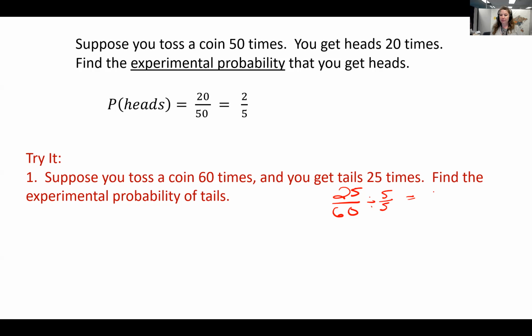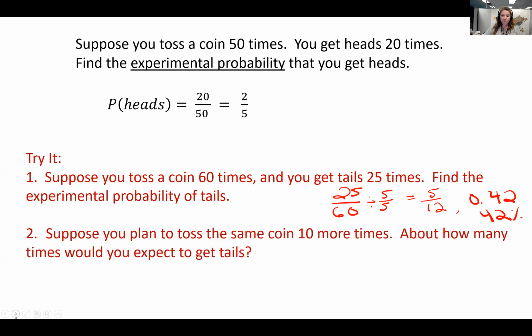So 25 divided by 5 is 5. 60 divided by 5 is 12. So you could say the experimental probability is 5 out of 12. Or if I turn that into a decimal, 5 out of 12 is about 0.42 or about 42% of the time that happened in this experiment.